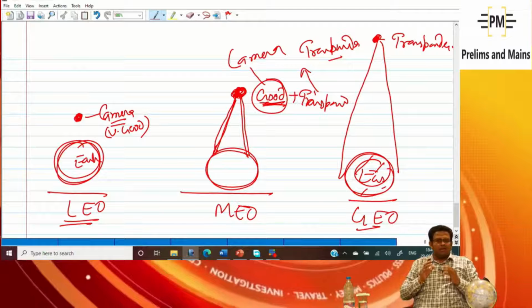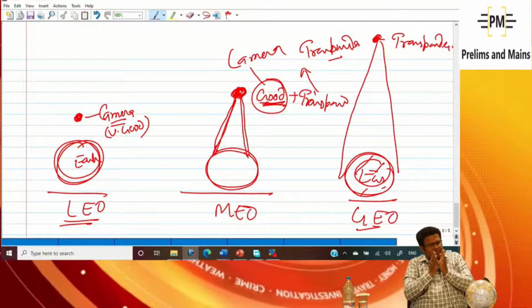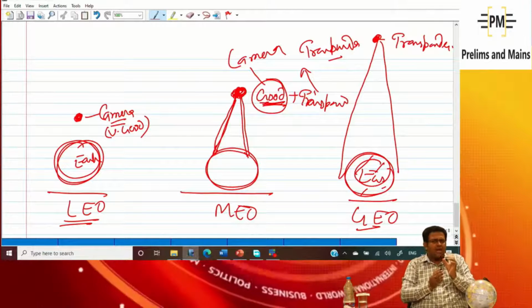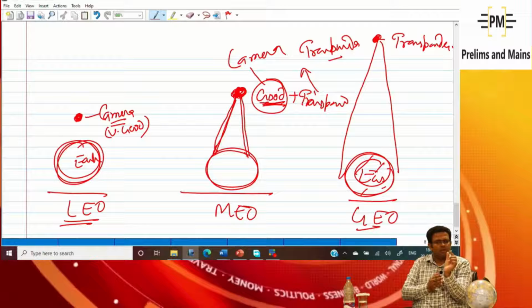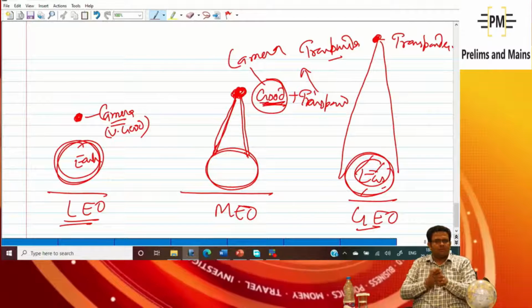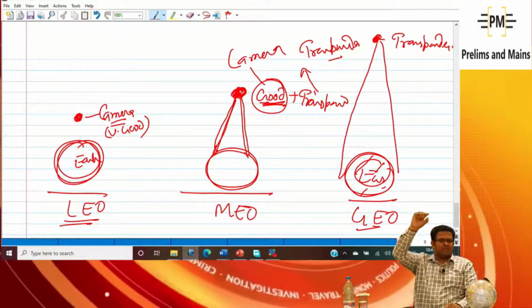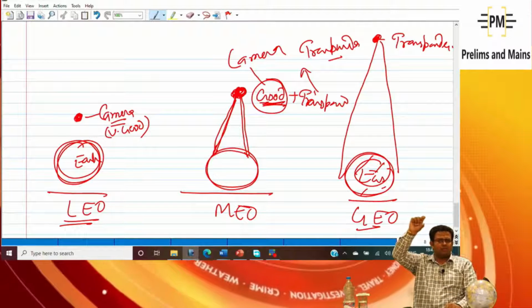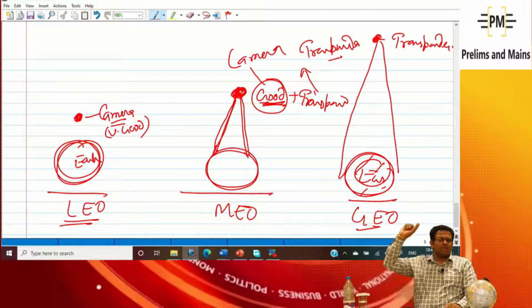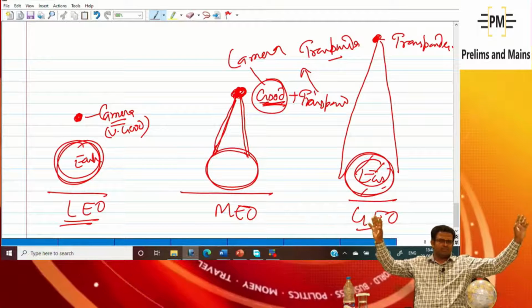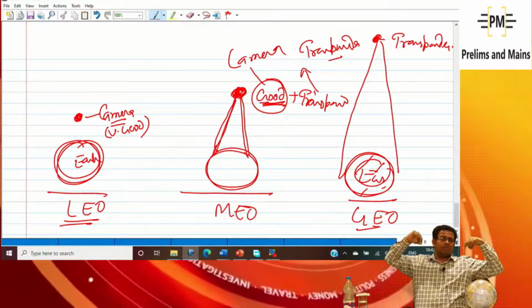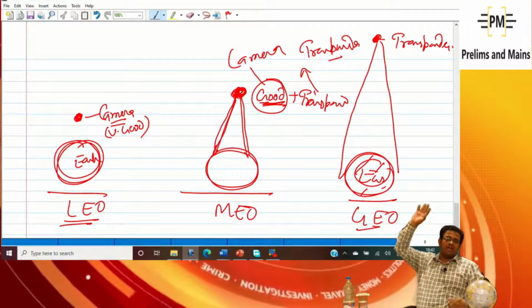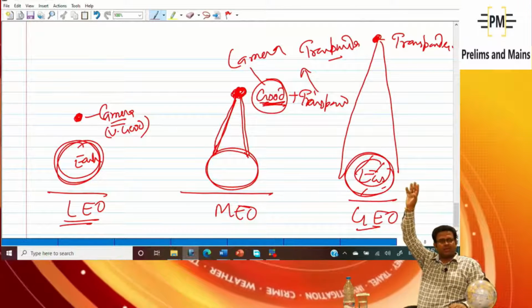If I have to take a very precise, very good picture, the height should be low earth orbit. Camera can also be in the medium earth orbit. But if I have to take a better picture of a large area, I can establish the camera at 36,000 kilometer.